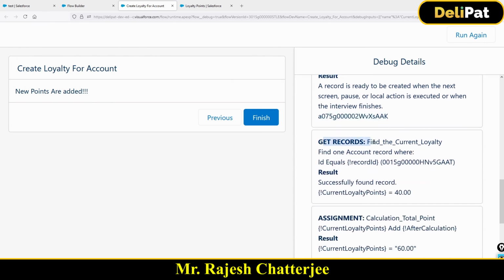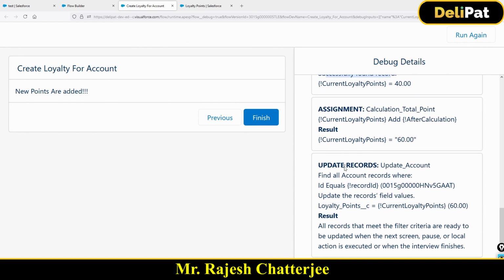Now the get record has fired. In the get record, what it fetched is basically the current loyalty points. The current loyalty point was 40, right? So it successfully found the current loyalty point. Then we did the assignment. In the assignment, what happened after calculation? So 40 plus 20 has been added.